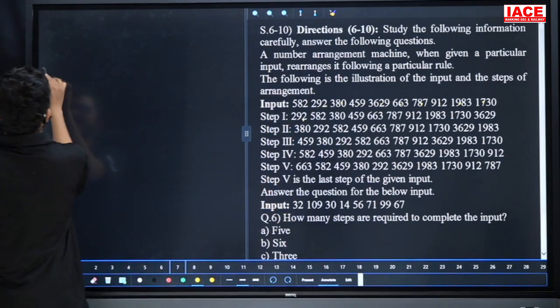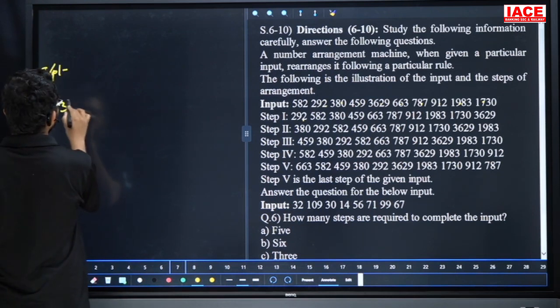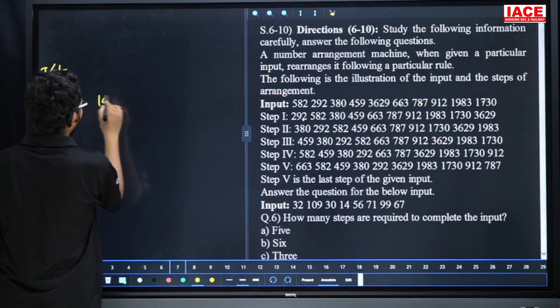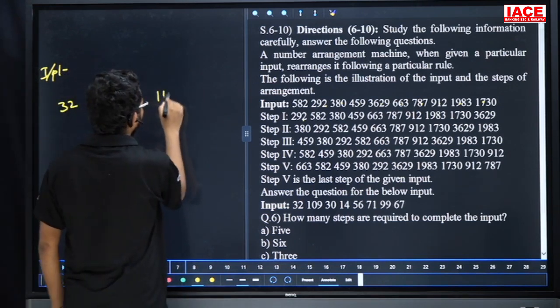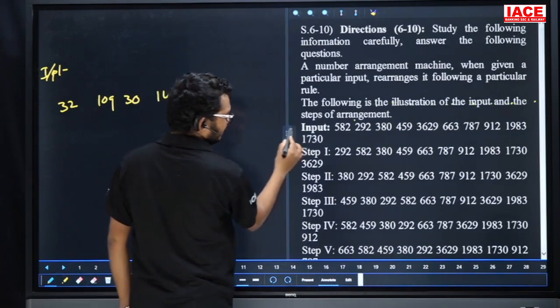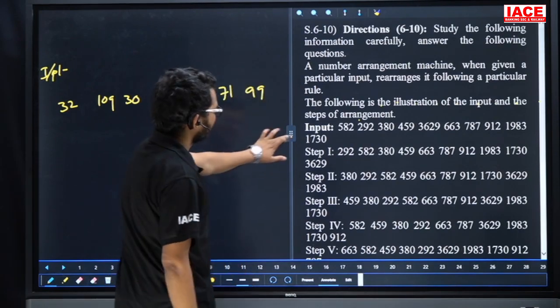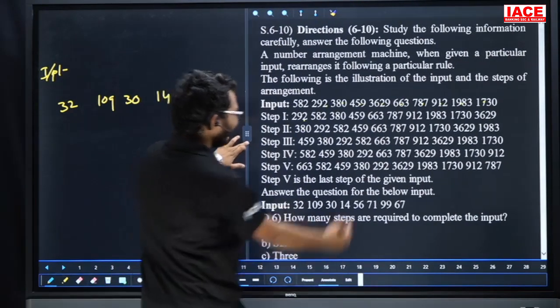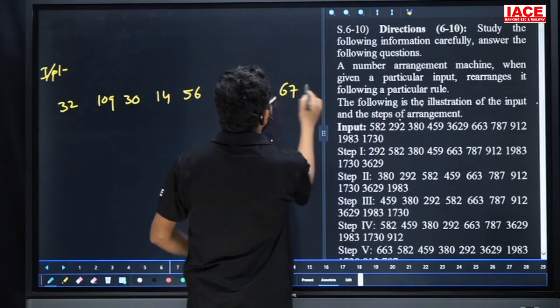See here. The given input is 32, 109, 30, 14, 56, 71, 99, 67. Yes, friends, this is the input and output.